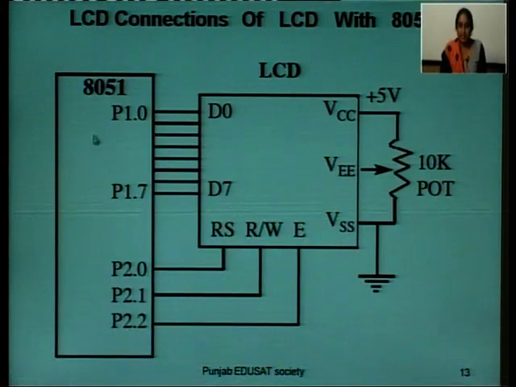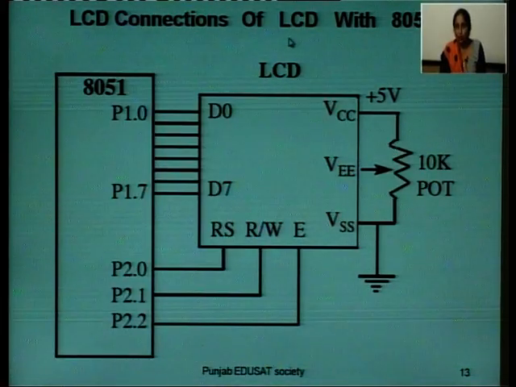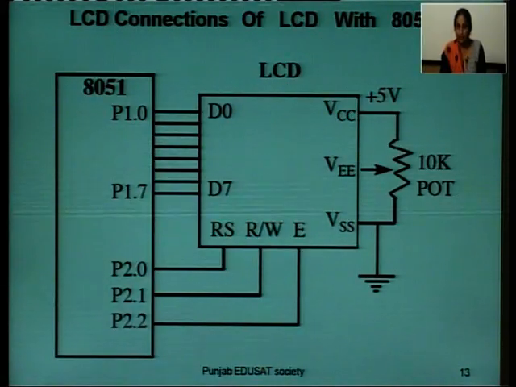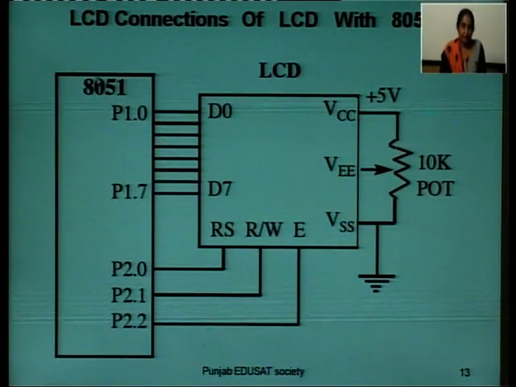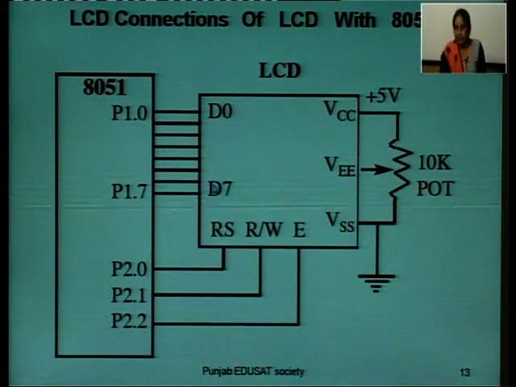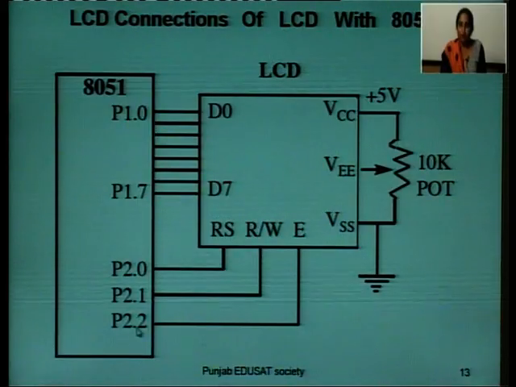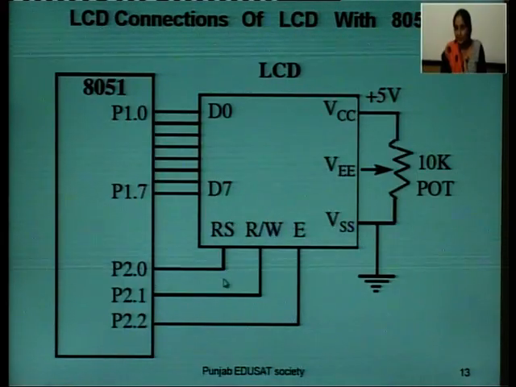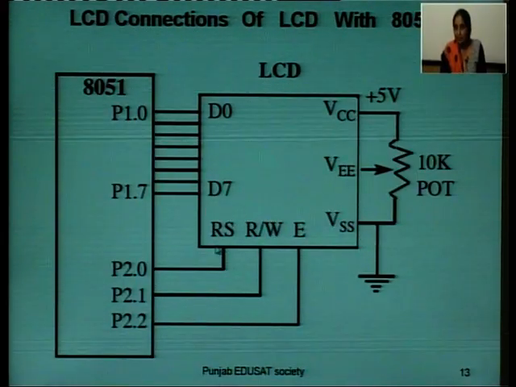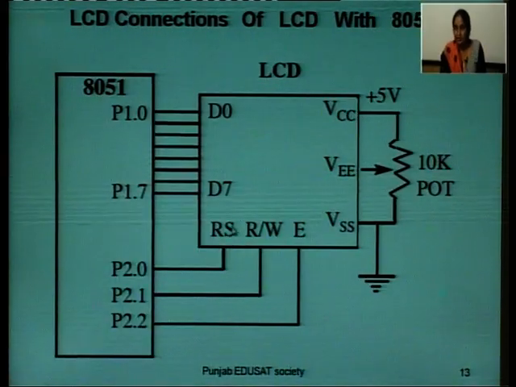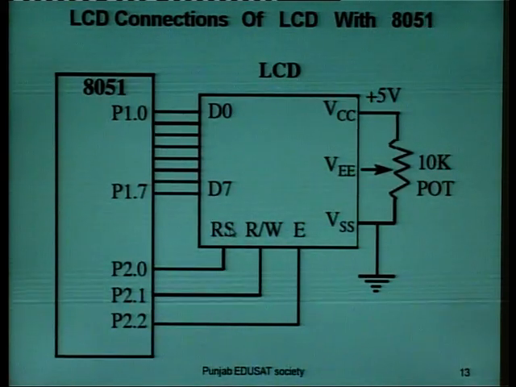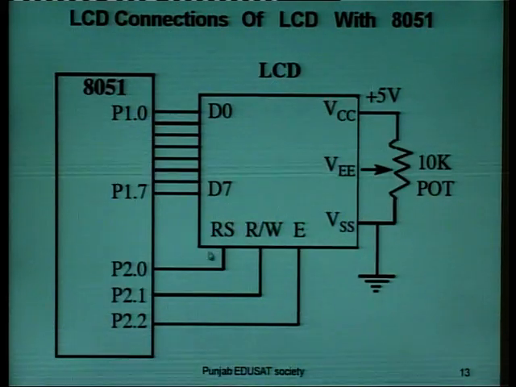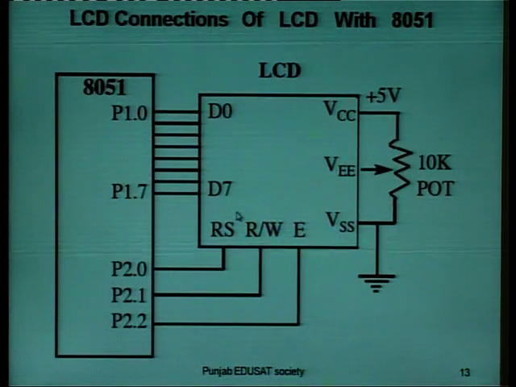This is the interfacing, that is, the connection of the LCD with the 8051. Here the 8051's 2 ports are used. Port 1 is connected with the bidirectional data bus, and 3 pins of port 2 are used. Pin P2.0 is connected to RS, that is, register select. When RS is 0, the command register is selected. When RS is 1, the data register is selected.